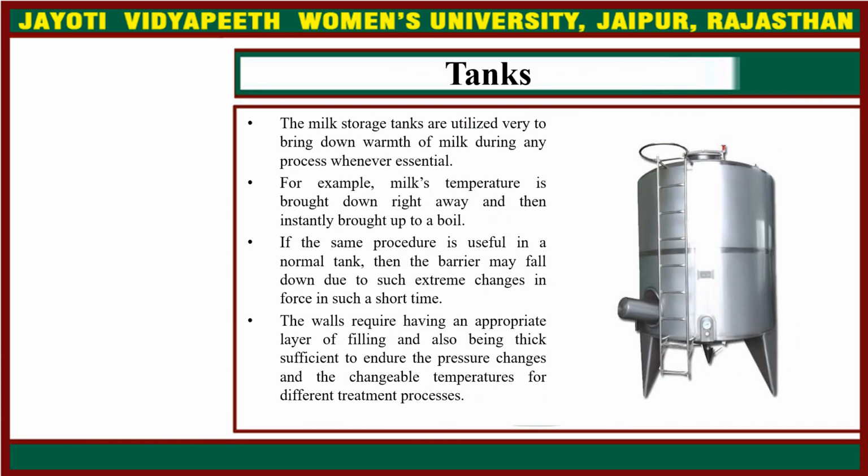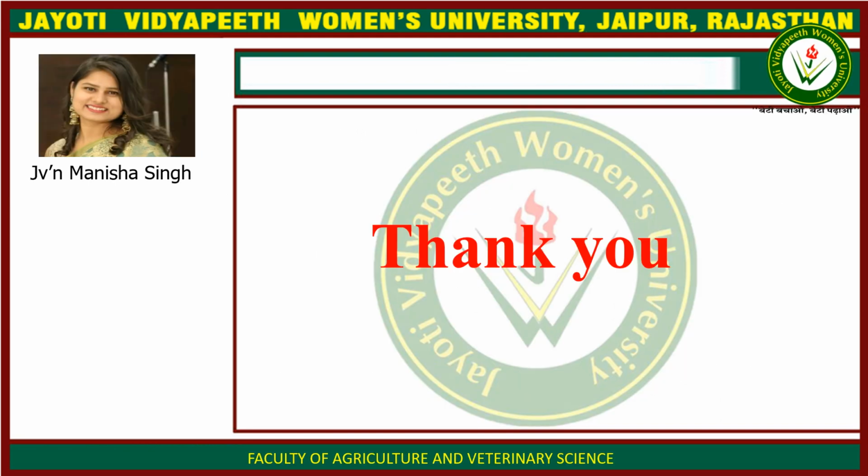Then tanks. The milk storage tanks are utilized to bring down the temperature of milk during any process whenever essential. For example, milk's temperature is brought down right away and then instantly brought up to boil. If the same procedure is applied in a normal tank, then the barrier may fail due to such extreme changes in pressure in such a short time. The walls require an appropriate layer of insulation and must be thick enough to endure pressure changes and the changeable temperatures of different treatment processes.